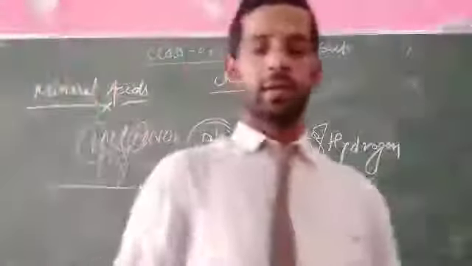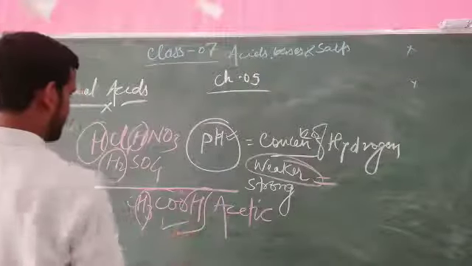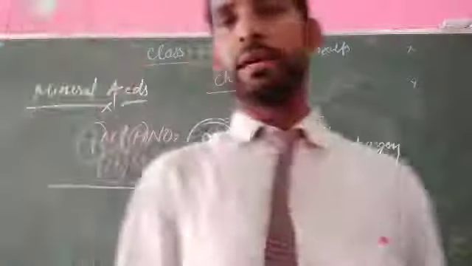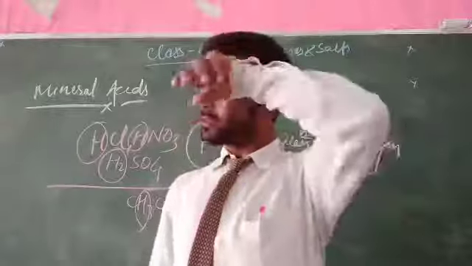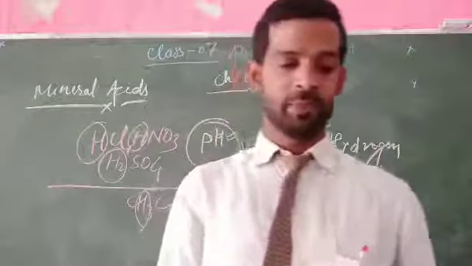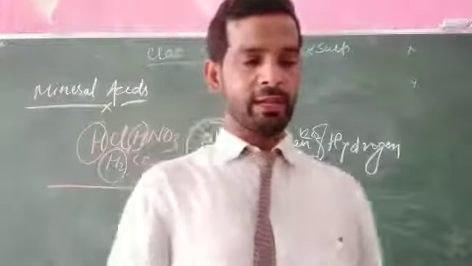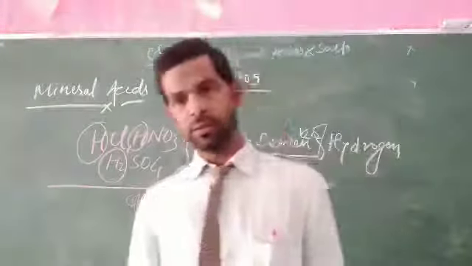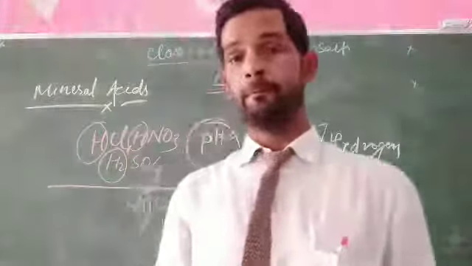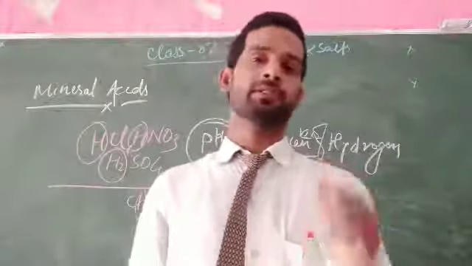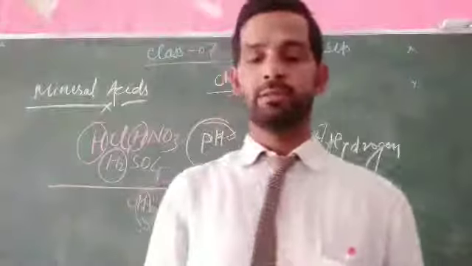Acetic acid, here is the hydrogen ion concentration, you can see the 3 and this one 4. So as the number of hydrogen ions increases, this will make it weaker. And where the concentration of hydrogen ion is less, the acid is very strong.